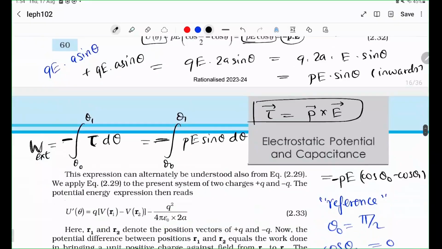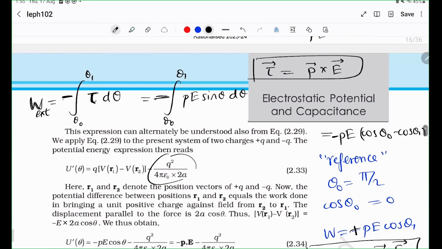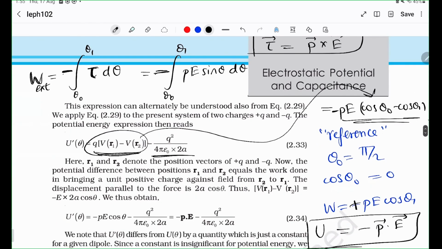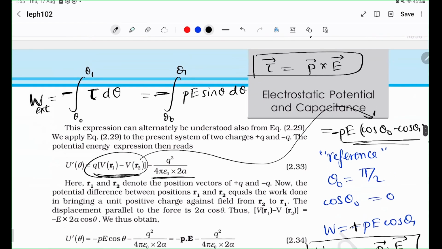So this is all it is, and this is the extra term. If you're wondering why these two terms might make sense, this term is the same as what you have just derived, right? But why do you think this extra term is there? That is simply because in this case you're also taking into account the assembly of the dipole itself. The energy required to assemble the dipole is being taken into consideration here.